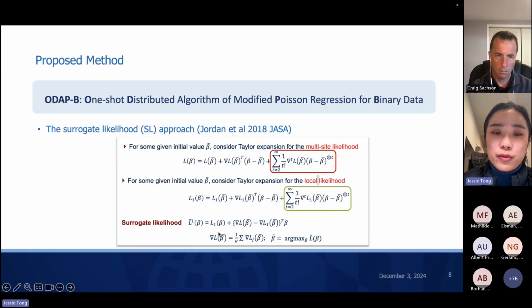And in this surrogate likelihood function, we only need the local site likelihood and also the gradients, which are the summary level statistics from the other sites. By using the surrogate likelihood function and maximizing this likelihood, we are able to estimate the surrogate estimator, which has the interpretation of a relative risk if we follow the Poisson regression model.